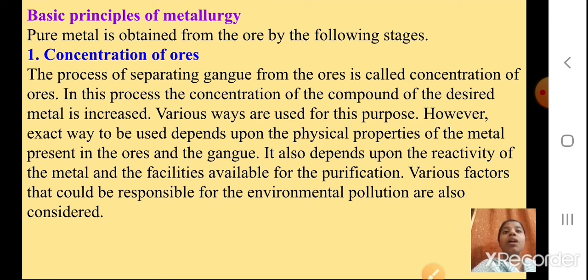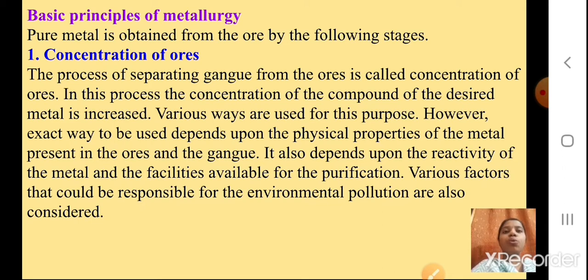Now students, pure metal is obtained from the ore by the following stages. Some stages are there, as I told you, a lot of processes are involved. The first one is the concentration of ores. So we have to concentrate that ore. You know what an ore is. The process of separating gangue from the ore is called concentration of ores.